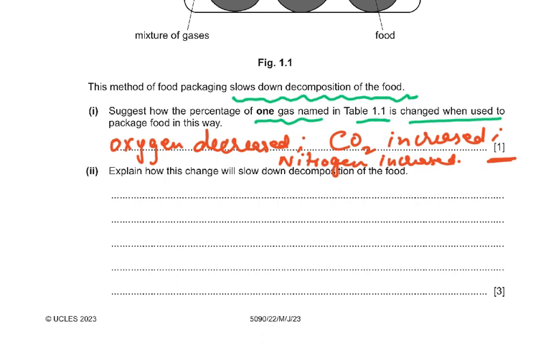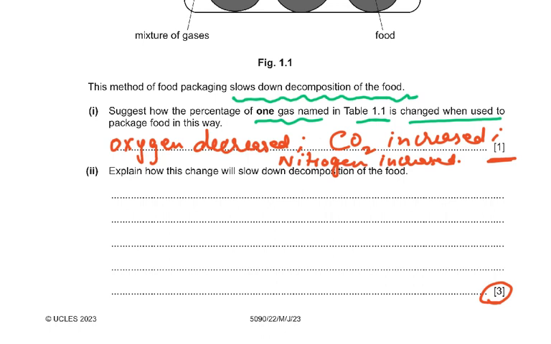Explain how this change will slow down decomposition of the food. So naturally the bacteria, the fungi or the microorganisms you can use, or you can use the word decomposers, will either you will say no respiration, or you'll say less respiration, and less what? Aerobic respiration. So if there is less aerobic respiration, there is less energy released. So there will be less growth, or you can say less reproduction of the microorganisms. So for the 3 marks, you had to give me all those points.